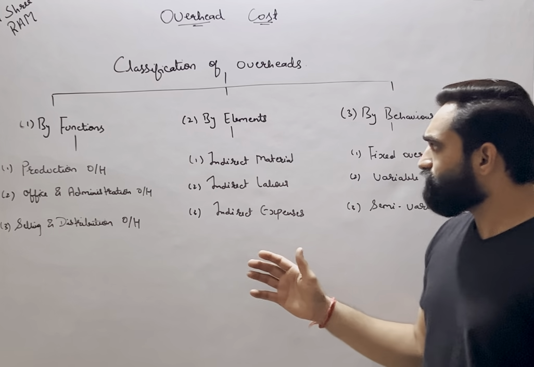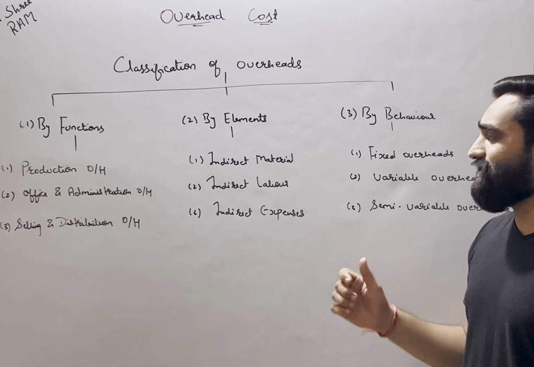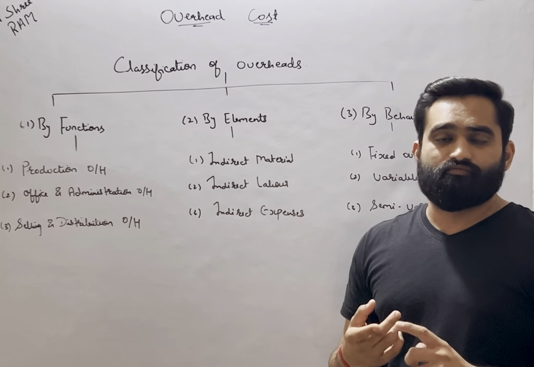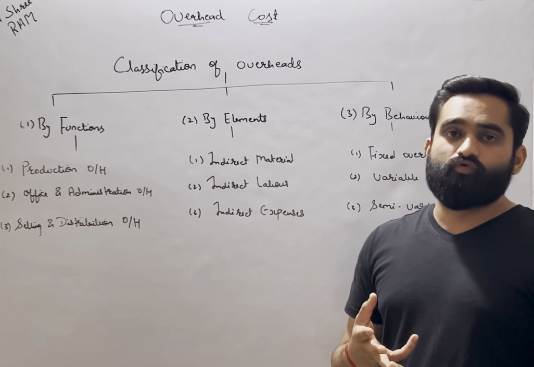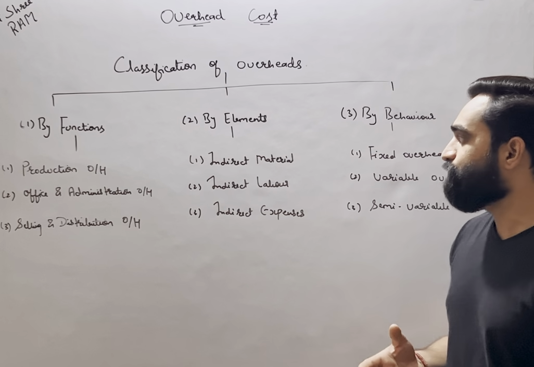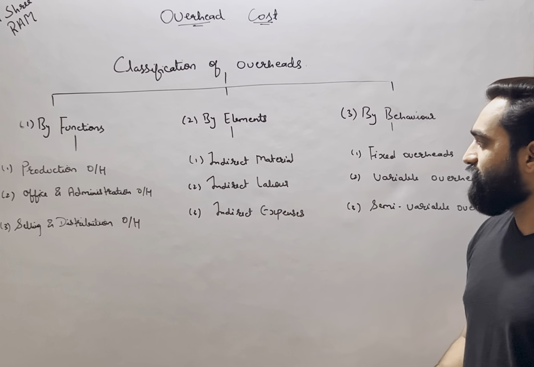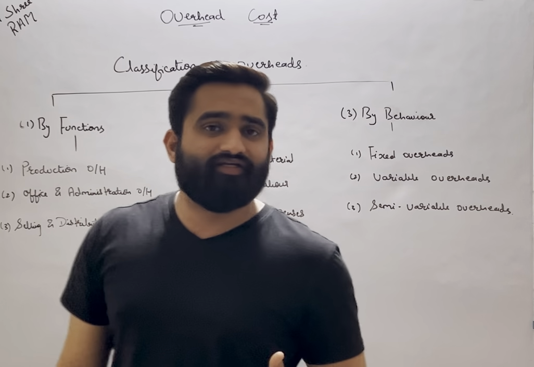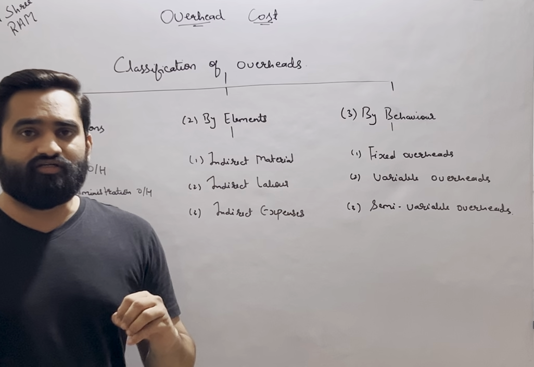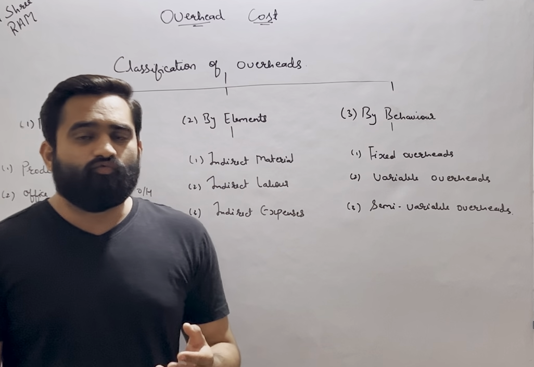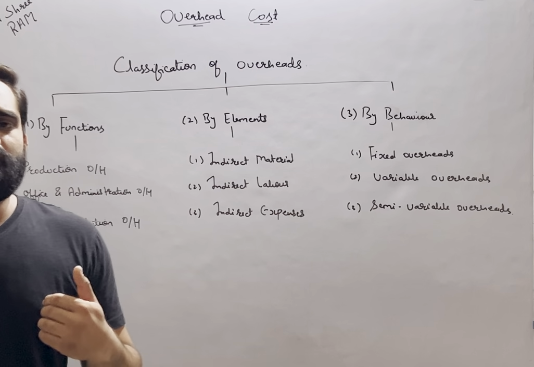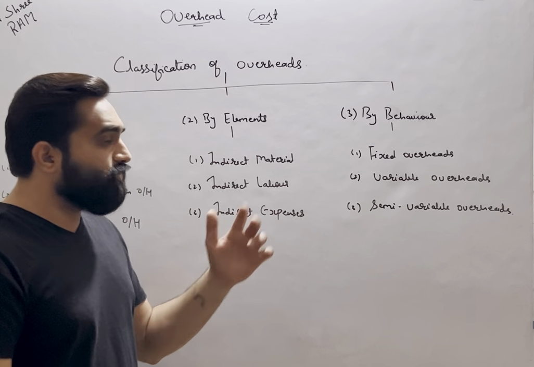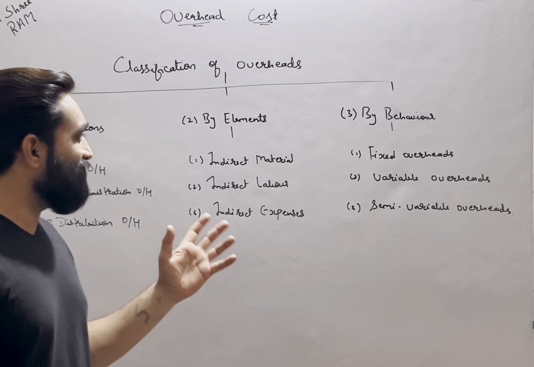Then we have the classification based on the elements. We already know what the elements of cost are. There are three main elements of cost: material, labor, and expenses, we can say. So we have indirect material, indirect labor, and indirect expenses. I hope I don't need to explain them in detail. Indirect material is generally the secondary material, whatever consumable stores, whatever lubricants you use, or tools and equipment that you use for producing a particular product are known as indirect material.